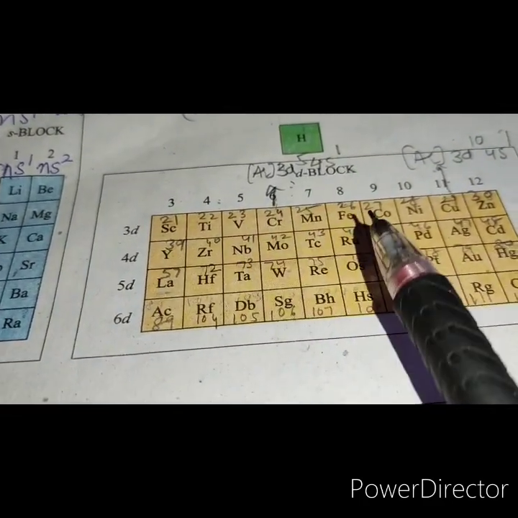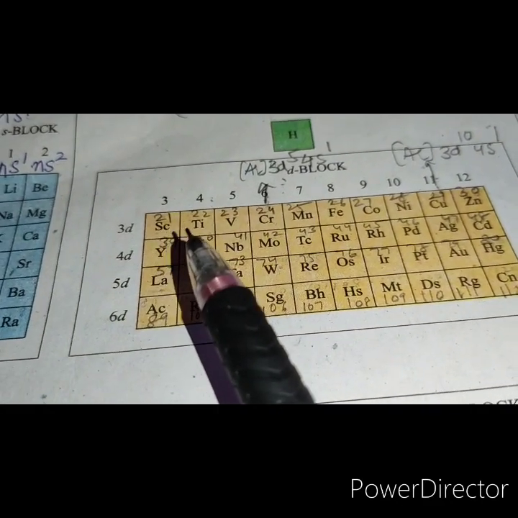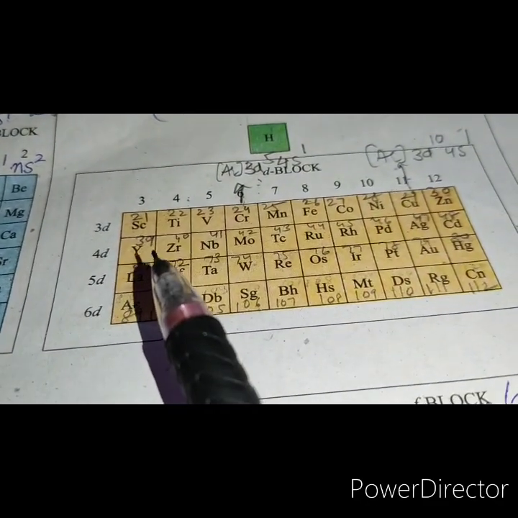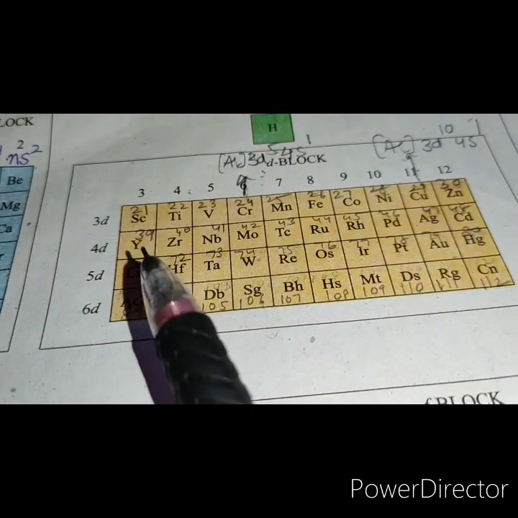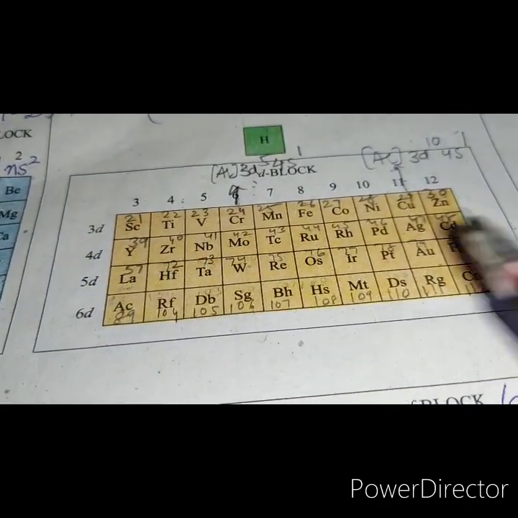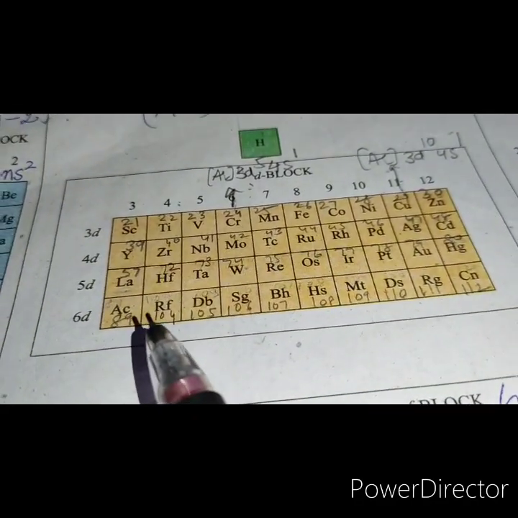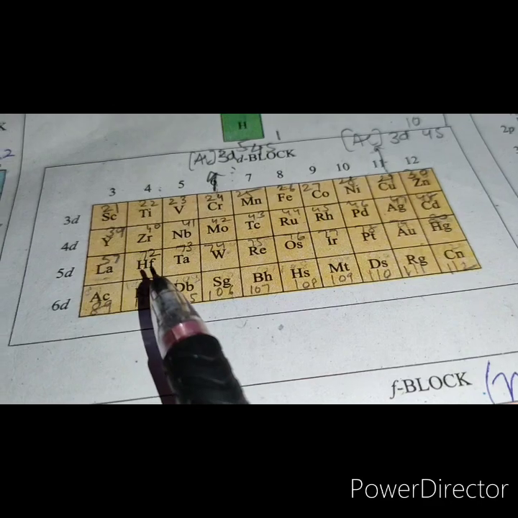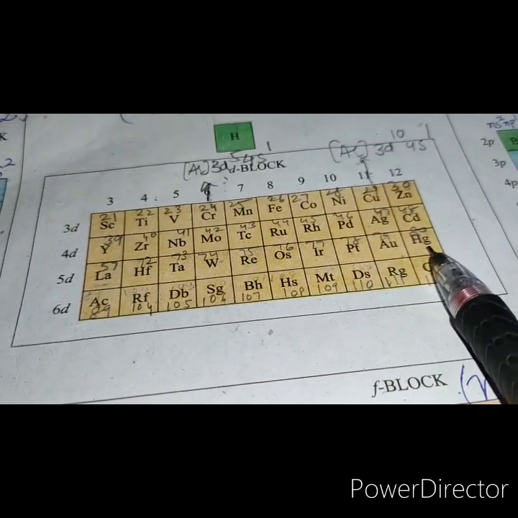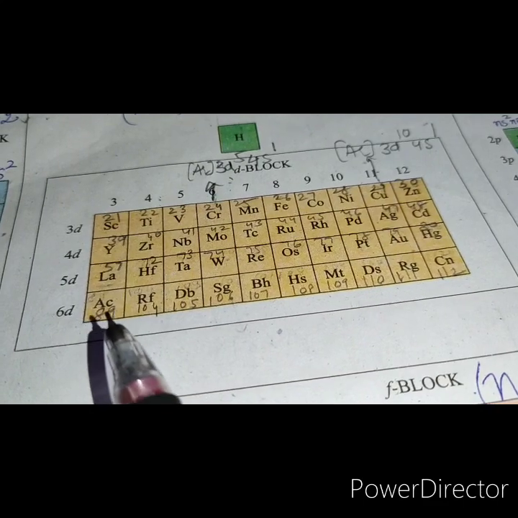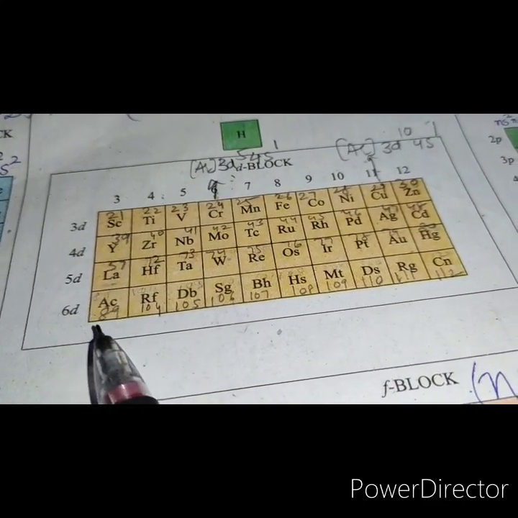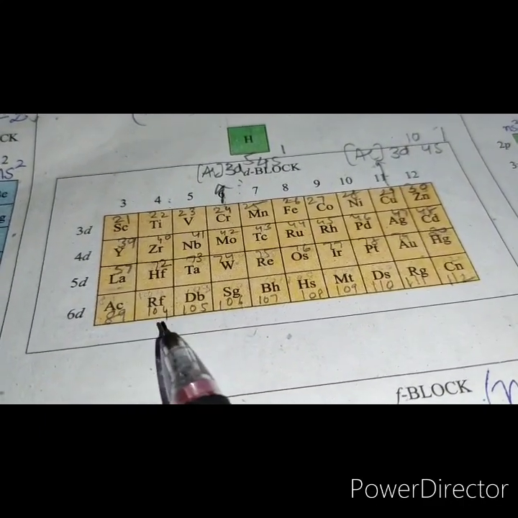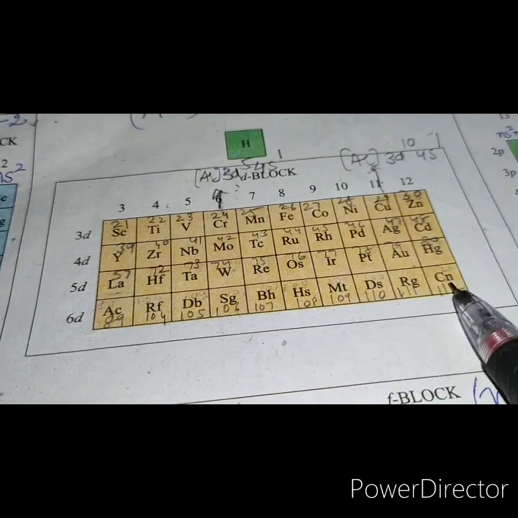The first transition series has elements from scandium to zinc, from atomic number 21 to 30. The second transition series has elements yttrium to cadmium, from 39 to 48. The third transition series has lanthanum with atomic number 57, and then from hafnium, atomic number 72, to mercury, atomic number 80. Then the fourth transition series, or the 6d transition series, has actinium, atomic number 89, and then from rutherfordium 104 to copernicium 112.